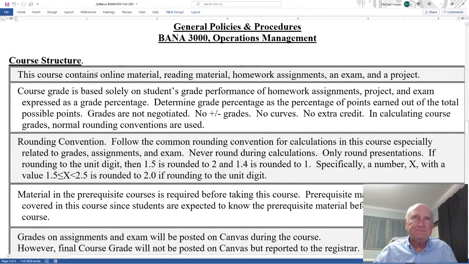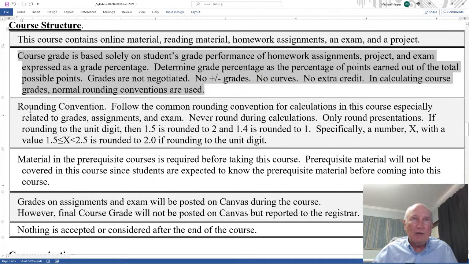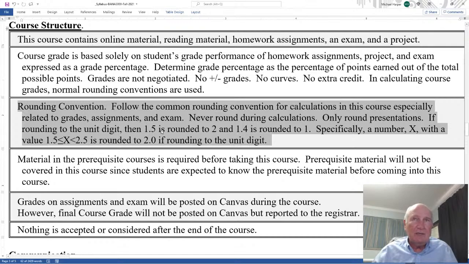Okay, general policies. This is fairly general, and I've pretty much touched on this before, but I'll go over it again briefly. This course contains online material, reading material, homework assignments, exam, or project. Course grade is based solely on the grade measure performance. Rounding conventions: you round up, like 1.5 is rounded to 2, 1.4 is rounded to 1. Specifically, a number x with a value between 1.5 and 2.5 is rounded to 2 if you're rounding to the units digit. This is true for homework, exams, even your grade.